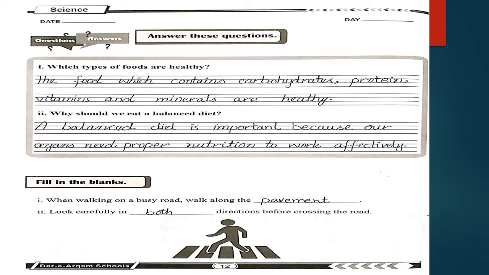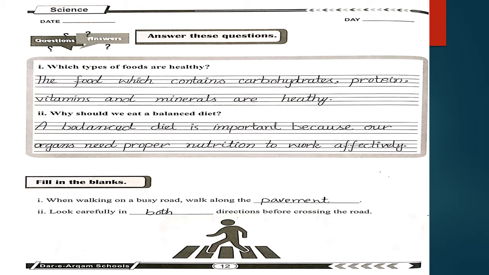Next is page number 12, and there are questions to answer. The first one is which types of foods are healthy. So you have to write the healthy food. The food which contains carbohydrates, protein, vitamins and minerals are healthy. The next is why should we eat a balanced diet? A balanced diet is important because our organs need proper nutrition to work effectively.